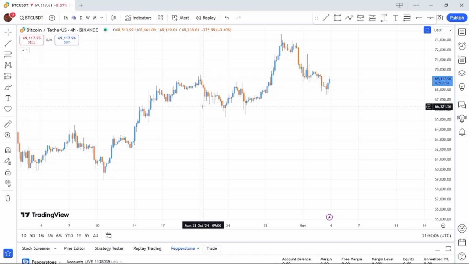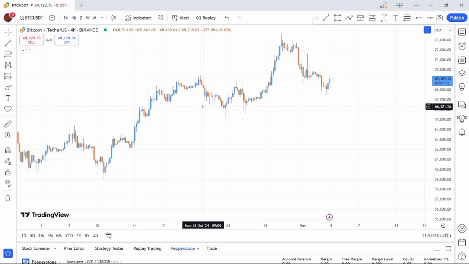So now I strongly believe that if Trump wins this election, Bitcoin can pass $80,000. I believe that if Trump wins this election, Bitcoin is going to be very, very bullish in the market.